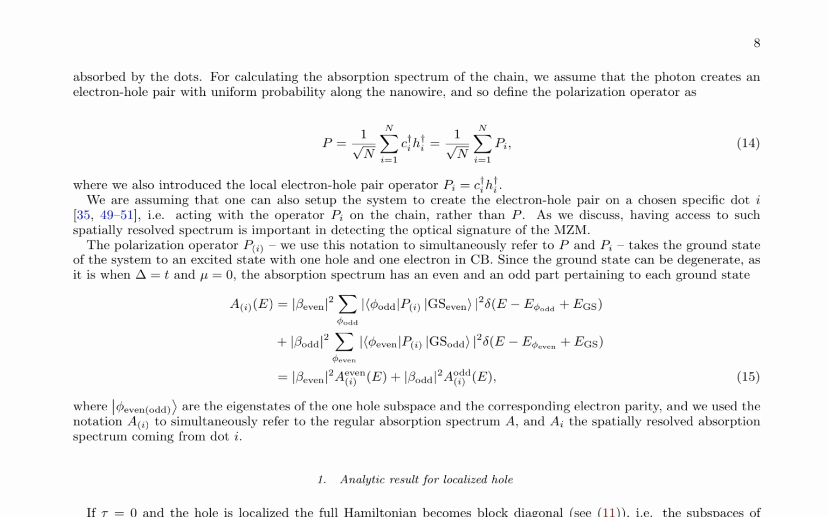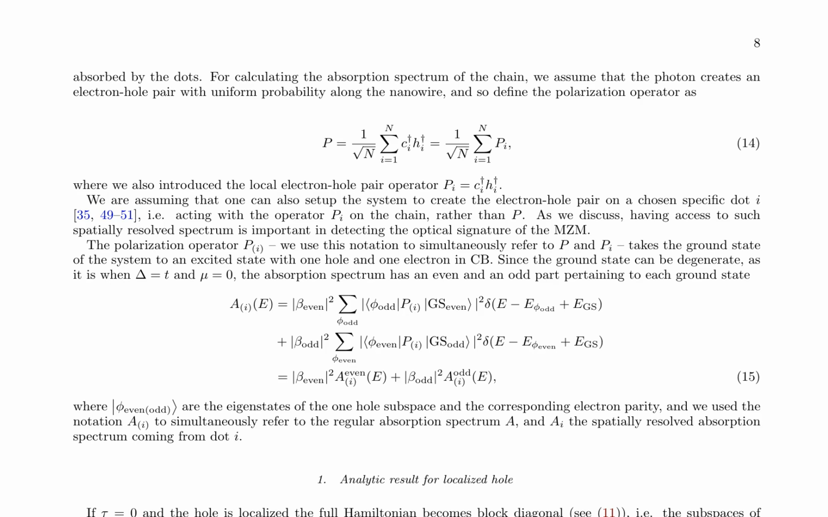The authors derive an analytic result for the localized hole case, where the full Hamiltonian becomes block diagonal, and the subspaces of having the hole in each dot decouple. This leads to a simple expression for the absorption spectrum A(E) as a sum of contributions from each dot.